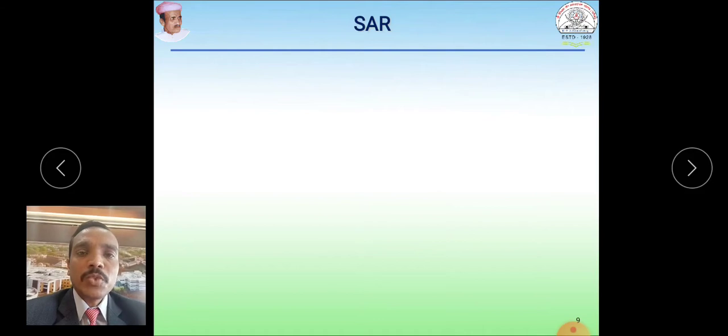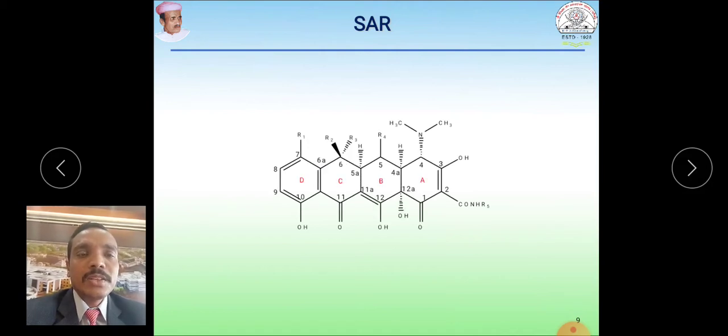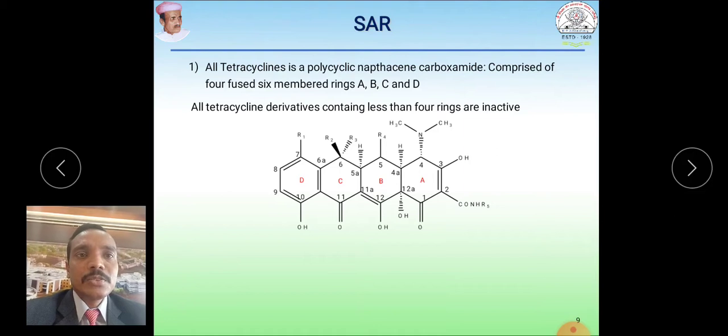So let us start from one side and come to the other side to finish all the points. This is a general molecule which contains four rings A, B, C, D. All tetracyclines are polycyclic naphthacene carboxamides which comprise four fused six-membered rings, that is A, B, C and D. All tetracycline derivatives containing fewer than four rings are inactive.